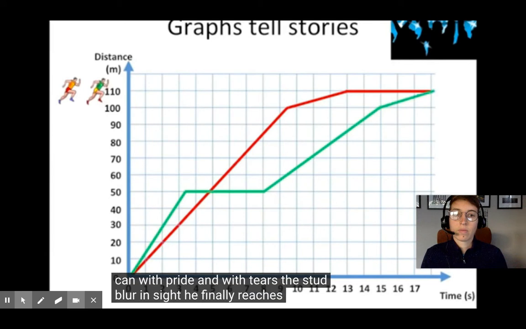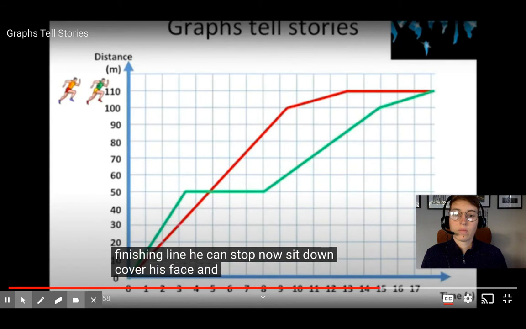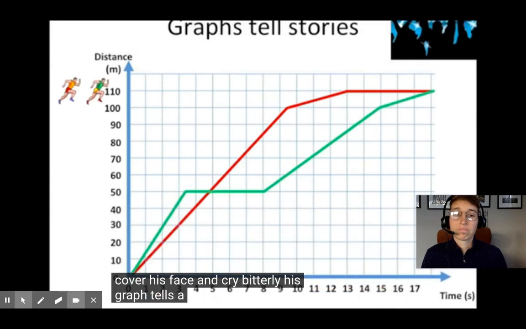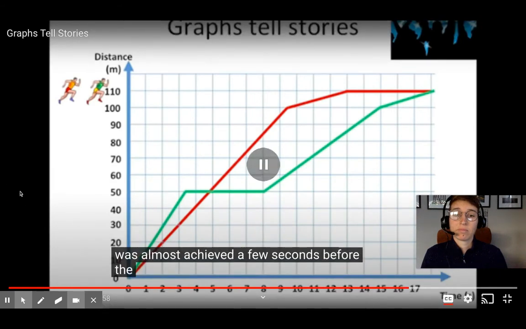He finally reaches the finishing line. He can stop now, sit down, cover his face. So he gets to the finish line, which is at 100 meters. He slows down, then he stops, and cries bitterly. His graph tells a very sad story, because this athlete will be too old to compete at the next games, and his accident stole away the dream of his life, a dream that was almost achieved a few seconds before. So this is the story told by the graph.